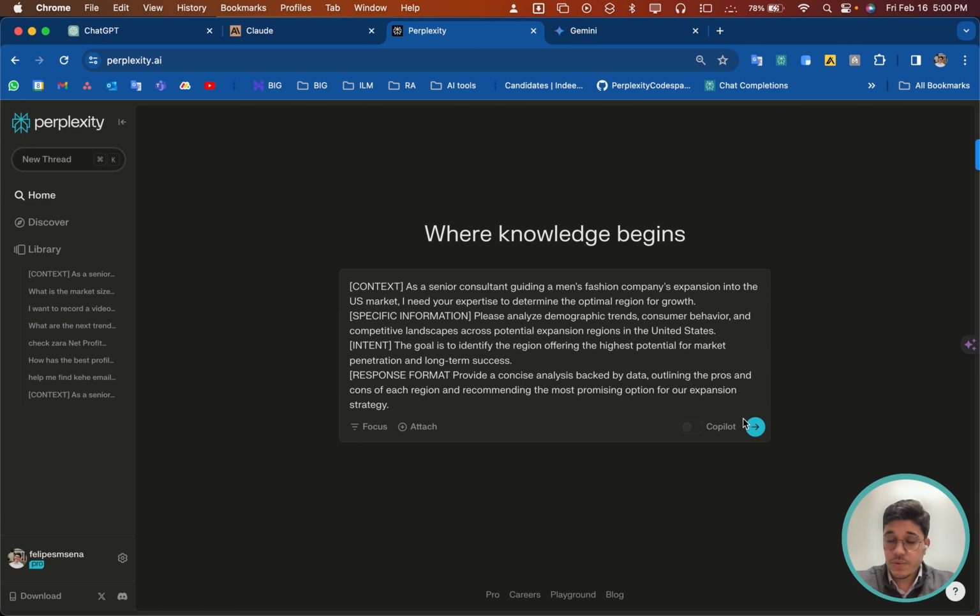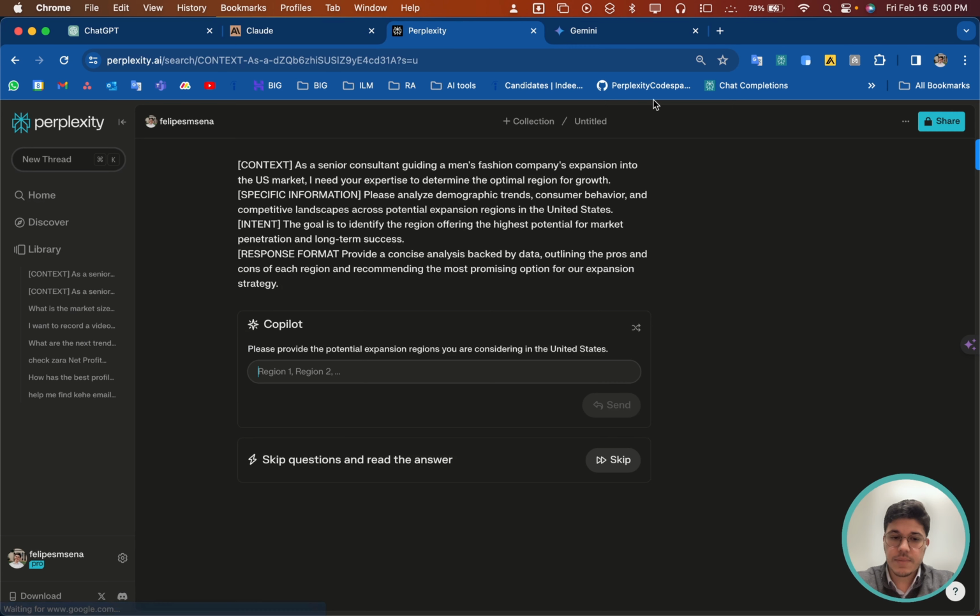And if you use the free version, you can use Copilot up to 5 times. And if you use the paid version, you can attach files and use Copilot more times. So it's a slightly more advanced model. I use it here because the free version allows you to use it at least 5 times. So let's see the kind of answer I'm getting here.